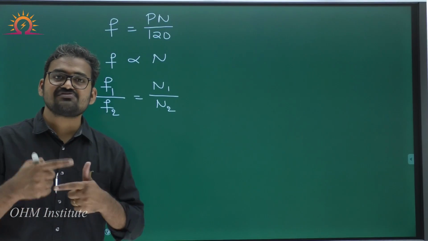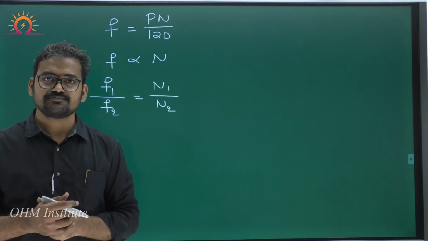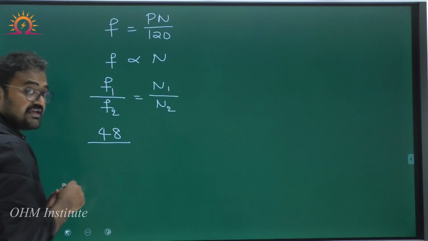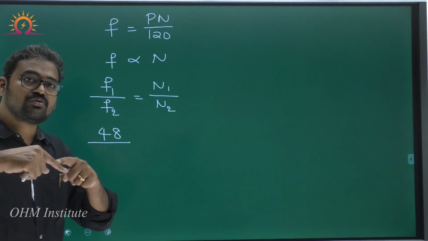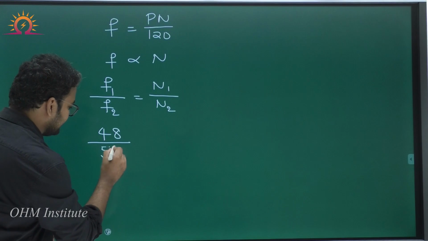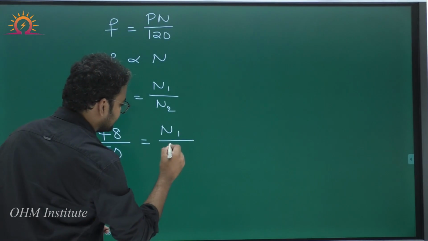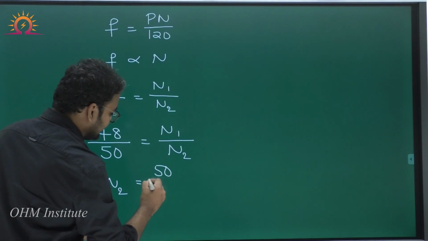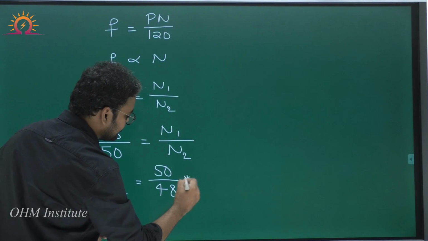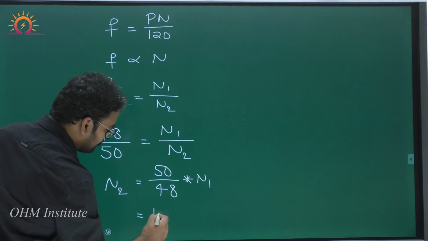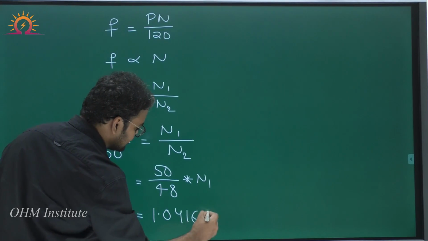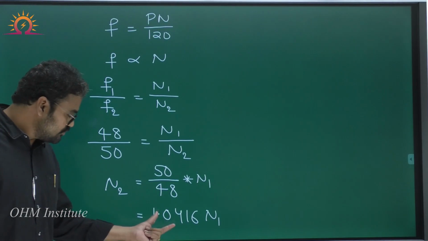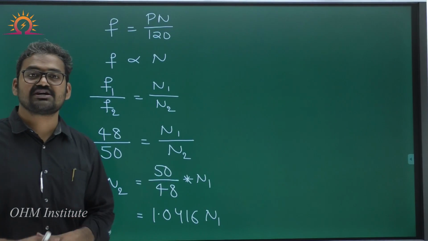2 means the second case where the alternator is synchronized with the bus bar. In the first case, what is the alternator frequency? 48. In the second case, what is the alternator frequency required to synchronize with the bus bar? 50. This is equal to N1 by N2. From this, the new speed required is equal to 50 by 48 times N1, which is equal to 1.0416 times N1. So the new speed of the alternator should be 1.0416 times the previous speed of the alternator.